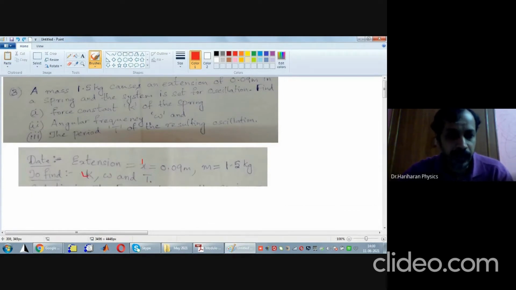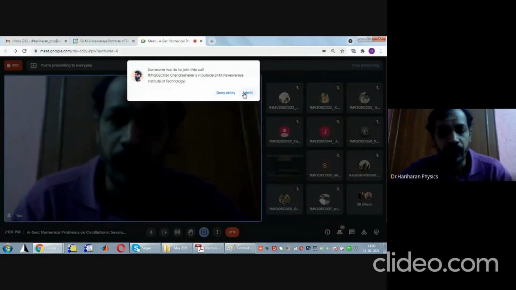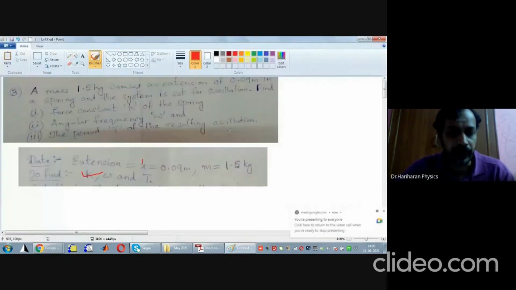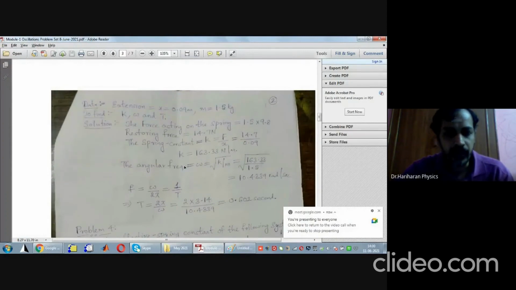So what is the formula for spring constant? As per Hooke's law, spring constant is given by K is equal to force by extension. It is given by force by extension. So what is Hooke's law?